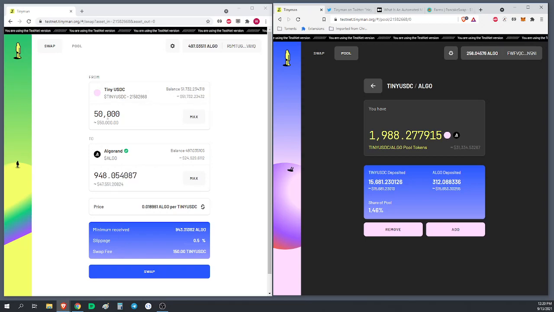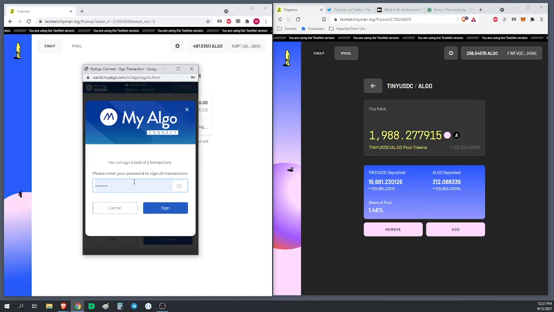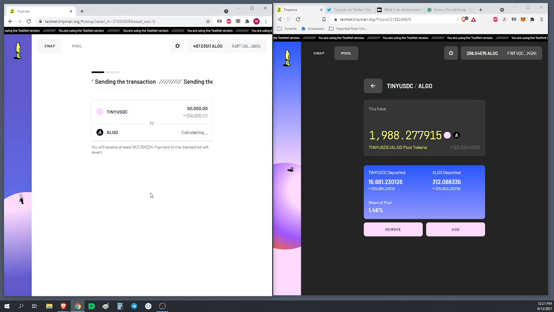Now let's go back. Let's take our $50,000 and swap it back into the 948 Algorand, and see what happens over here. So we're going to swap, confirm the swap, confirm there, and sign the transaction. Now we wait 4.5 seconds for this transaction to happen. And after it does, we get to watch some confetti.